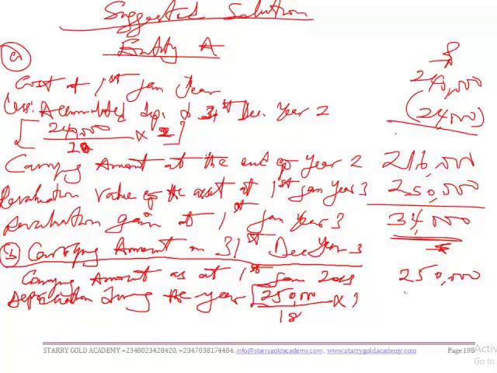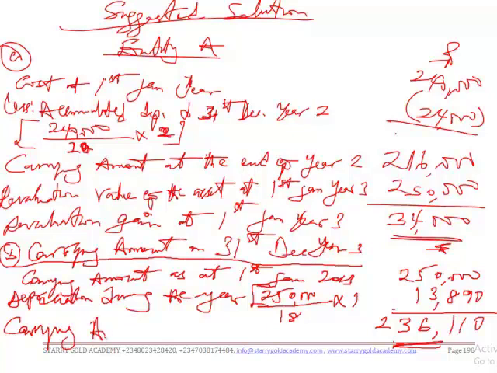That gives approximately 13,890, so we have a balance of 236,110. So this is our carrying amount at the end of year 3. Are we together?